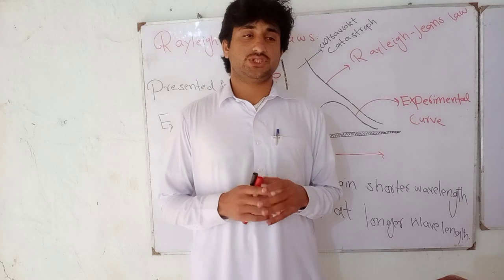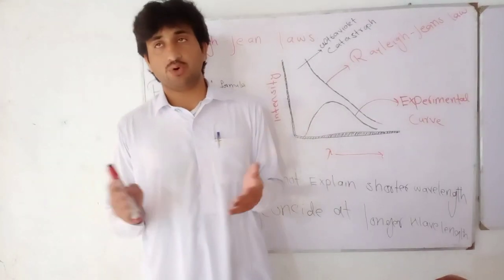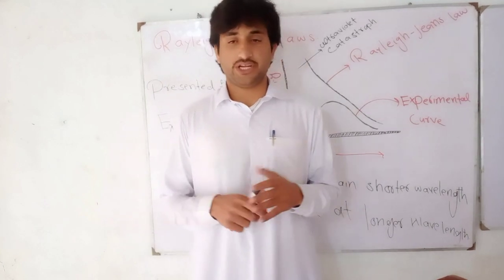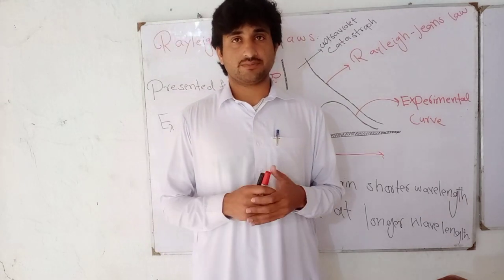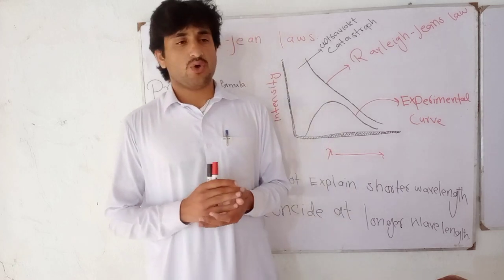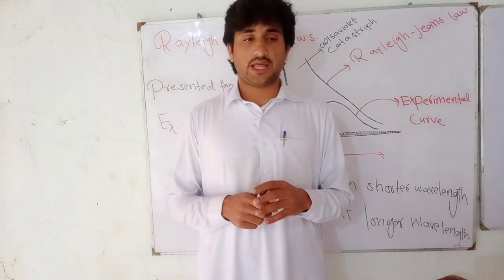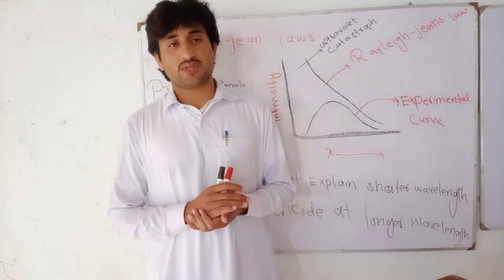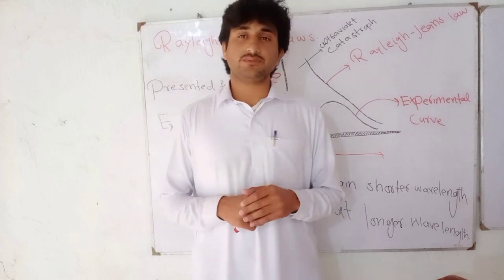Students, we have started black body radiation. In the previous video, we discussed the black body, its introduction and explanation. Its curve has been plotted, which was explained by Wien. Before Rayleigh-Jeans law, a scientist known as Wien, of the displacement law, worked on the curve of black body radiation.